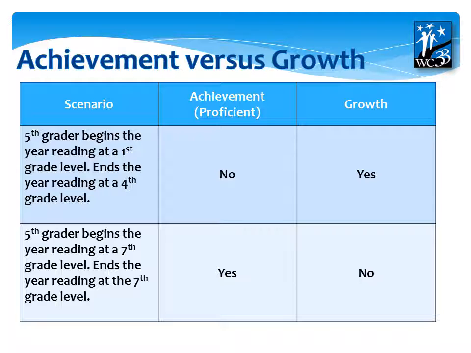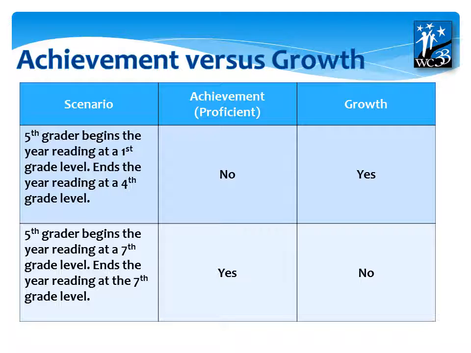Here are 2 scenarios to help illustrate achievement versus growth. The first scenario, a 5th grade student begins the year reading at a 1st grade level. They end the school year reading at a 4th grade level. If we were looking at achievement or proficiency, we would say that no, this child is not proficient because they are below the 5th grade level. However, when looking at growth, we see that the child did grow from reading at the 1st grade level to reading at the 4th grade level.